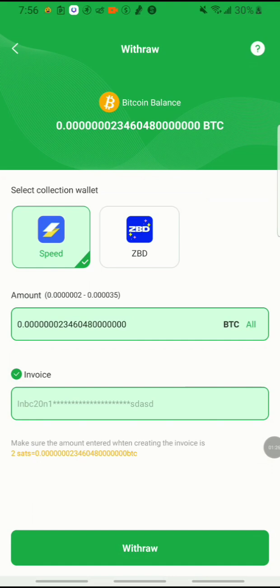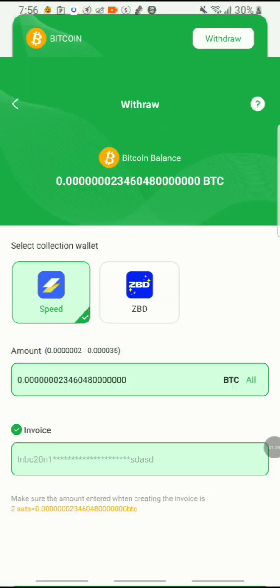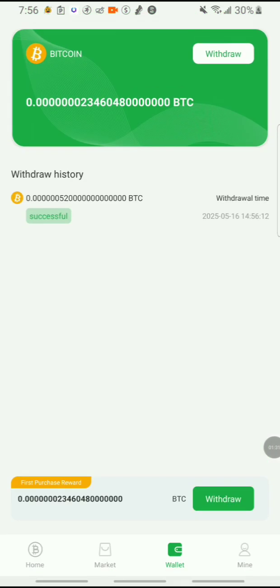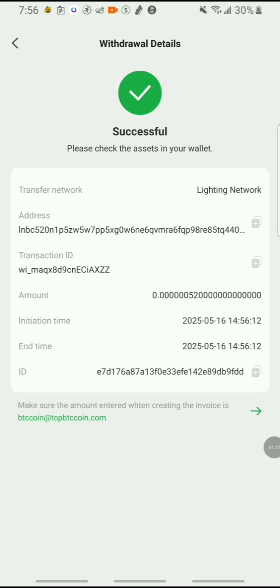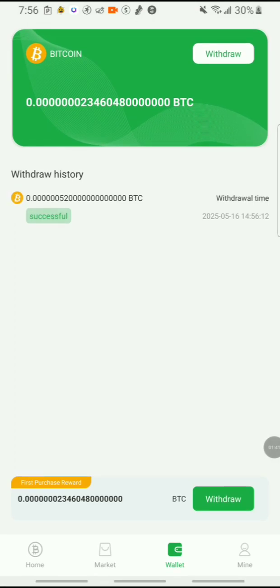So yes, guys, the first time I did go ahead and cash out, I cashed out at least 52 sats, and that was sent to my account. So just to keep that into consideration. Not sure how much is the minimum amount to cash out.